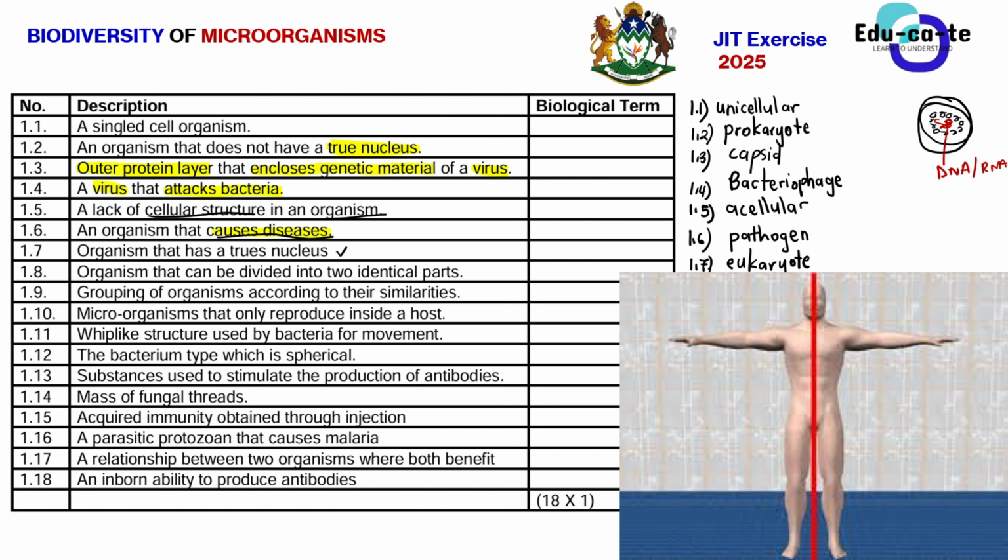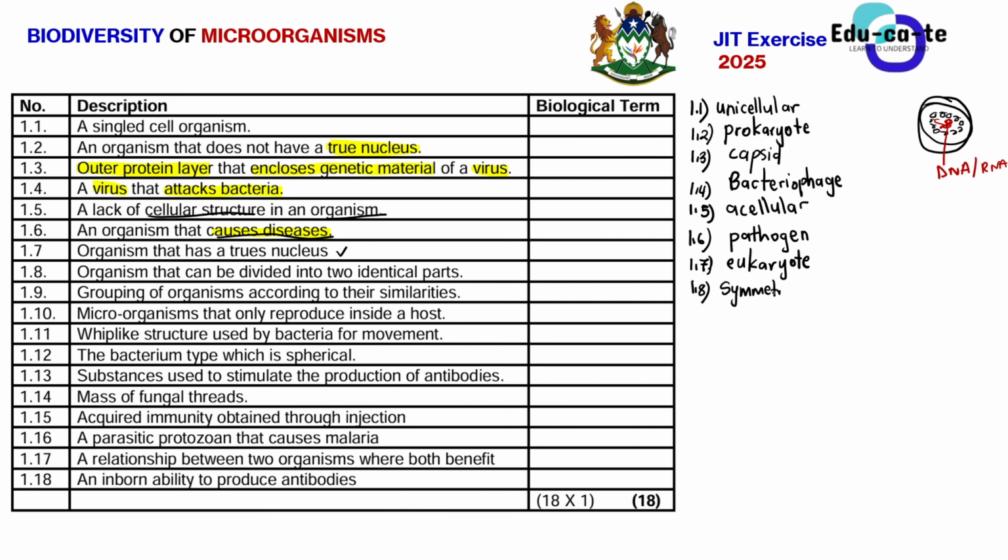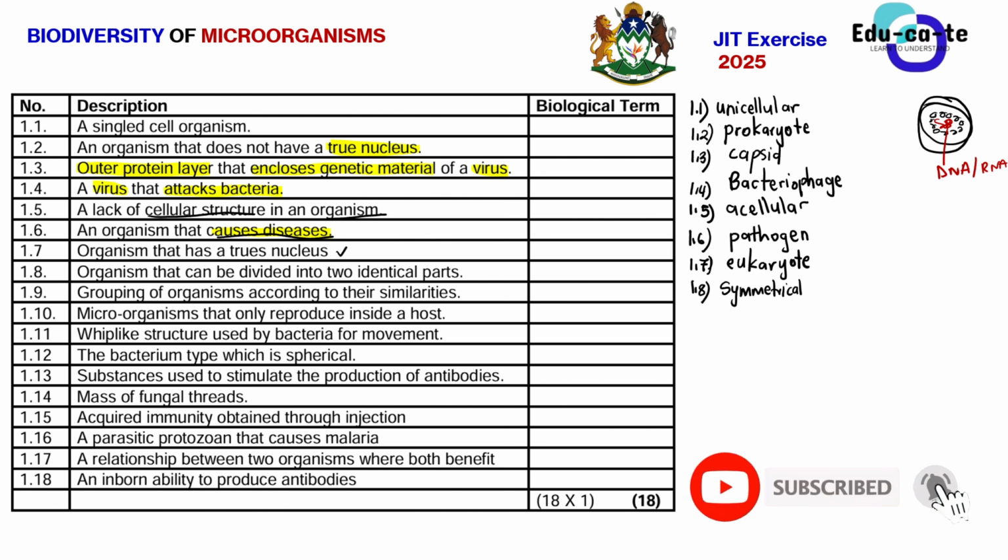So we say that organism is a symmetrical organism. When you do biodiversity in animals, it's probably going to say it has bilateral symmetry. But for now, let's use the word symmetrical. A symmetrical organism is just an organism that you can divide into two identical halves.